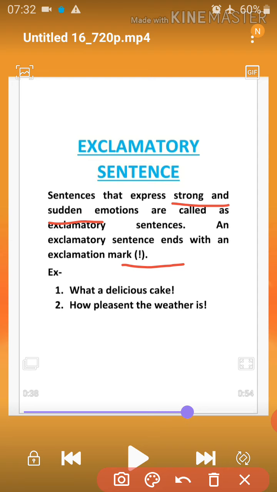Like you have eaten a very tasty cake, and after eating that cake, what suddenly came out of your mouth? Wow, what a delicious cake I ate! So, what a delicious cake, would be an exclamatory sentence. Then today you went somewhere, and there the weather was very nice, very pleasant. So by looking at the weather, what did you say? How pleasant the weather is! So this would also be an exclamatory sentence. I hope you all are able to understand all the four types of sentences.